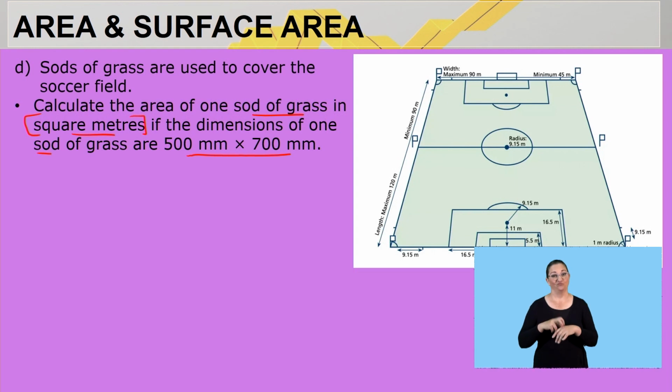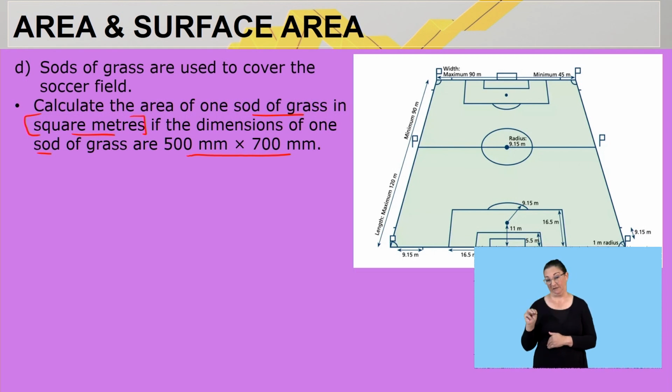So again, my suggestion, let's convert from the start, from millimeters in this case to meters. Looking at the dimension, it's a rectangle. The width is 500 millimeters, so I'll divide 500 by 1,000, because 1,000 millimeters equals 1 meter.